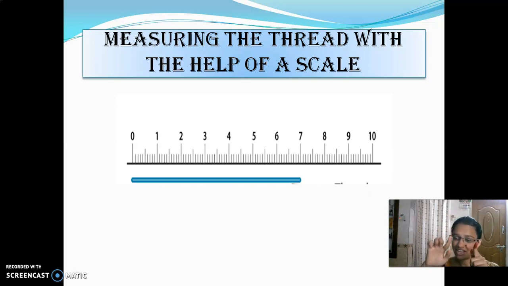After placing the thread on the line, where it ends, there you can mark it for notification. After that, take the thread, keep it on a straight scale and measure. After placing the thread on the scale, what is the reading? It is 7 centimeter.